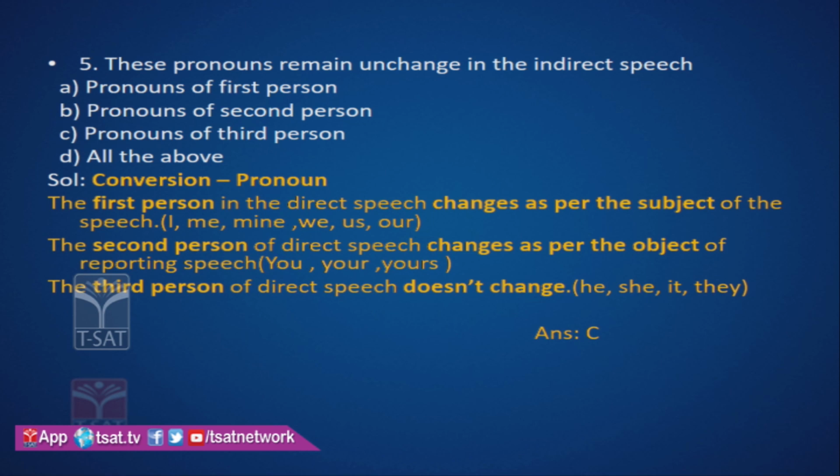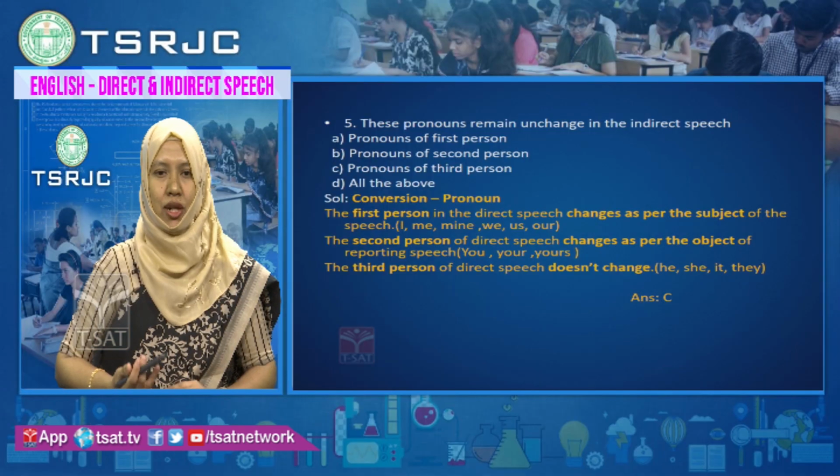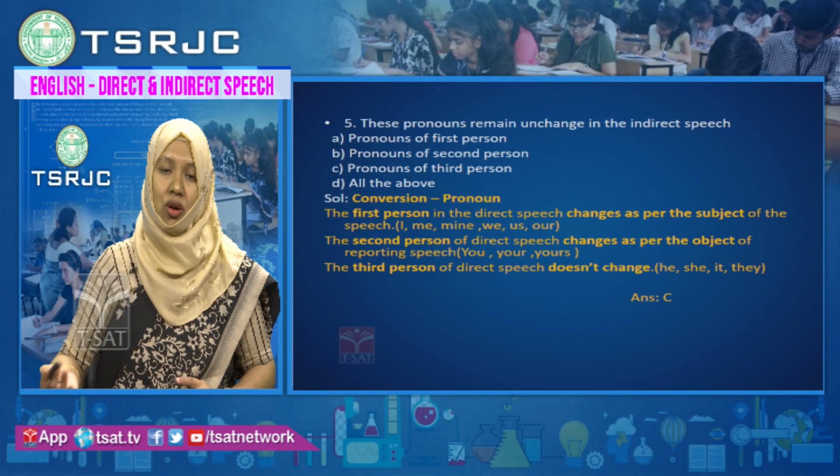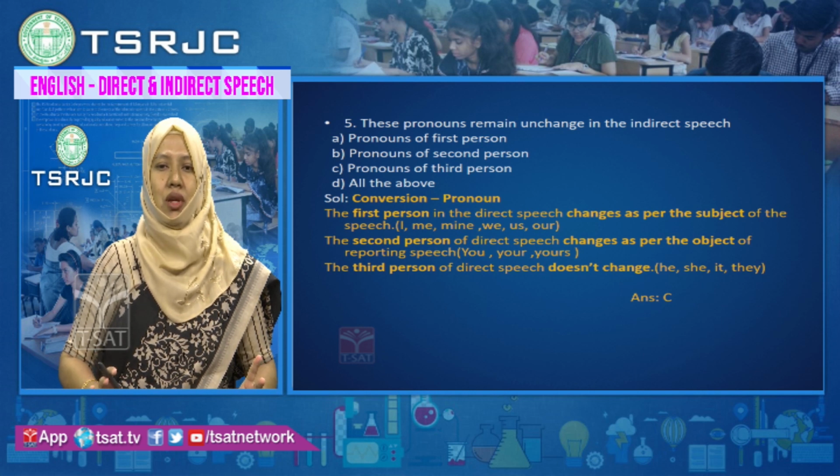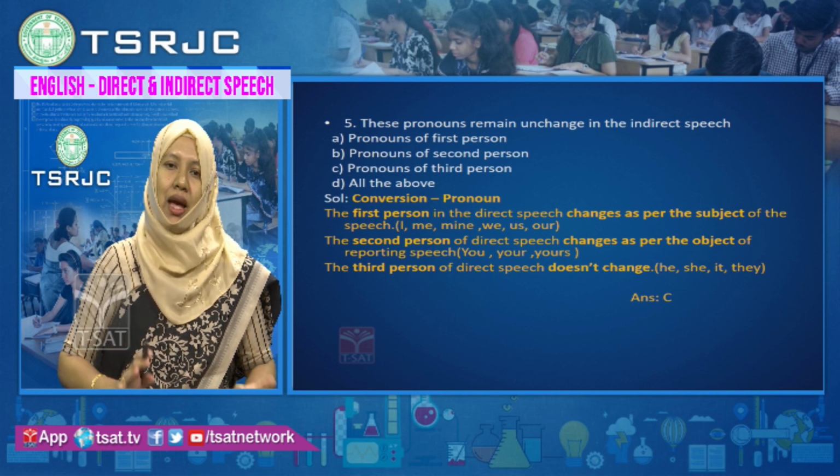Remember the rules of conversion of pronouns. The first person changes as per the subject: I, me, mine, we, us, our. The second person also changes as per the object in the reported speech: you, your, yours. Third person doesn't change: he, she, it, they will be as it is.